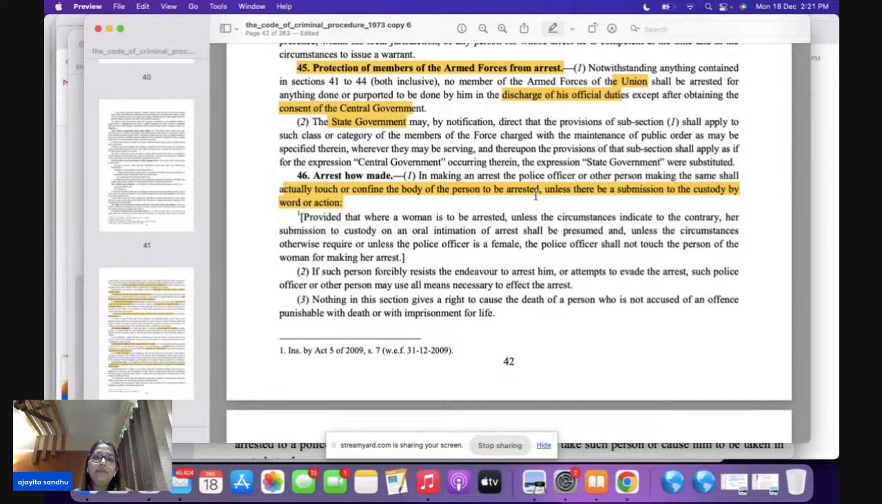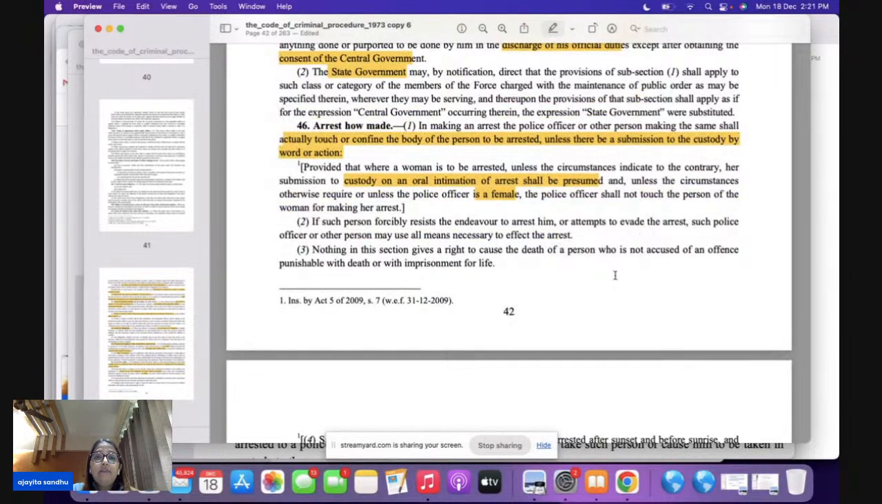For example, let's say you want to arrest X here and there is no actual submission, now you can touch the person here. But if there is a woman who has to be arrested, please remember, oral intimation of arrest shall be presumed. The word is shall, please underline, shall be presumed. And if you have to arrest a woman here, she has to be arrested by a police officer who is also going to be a female.